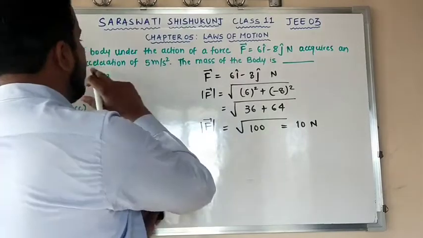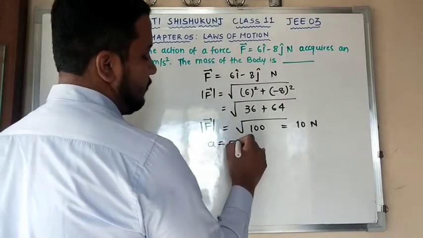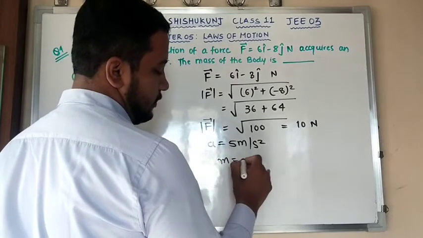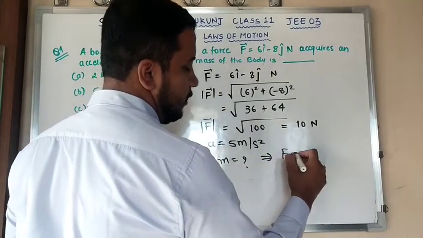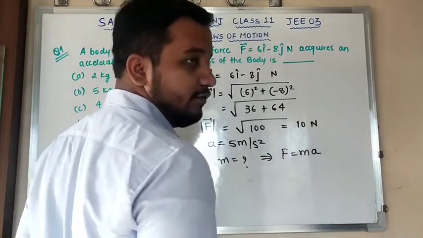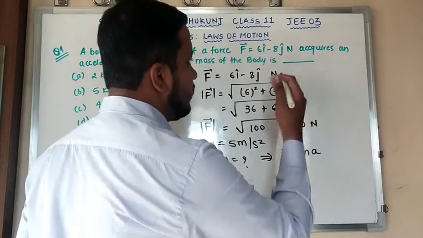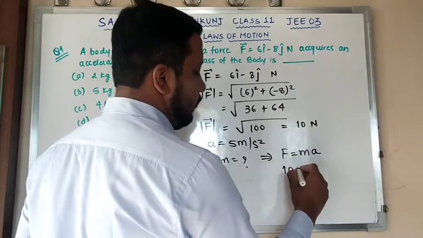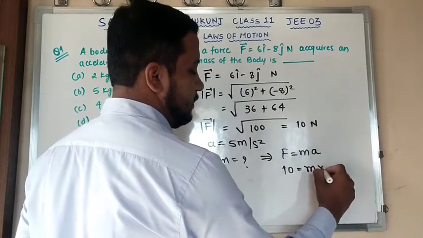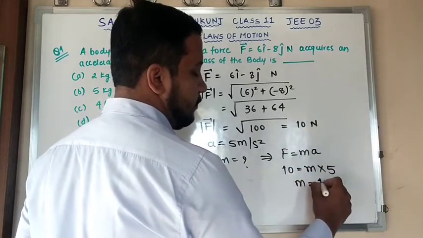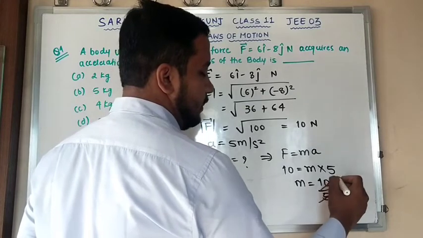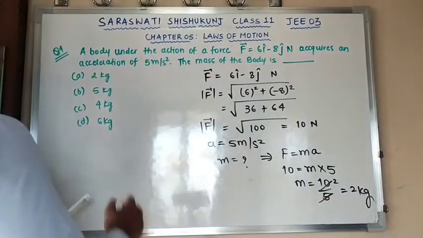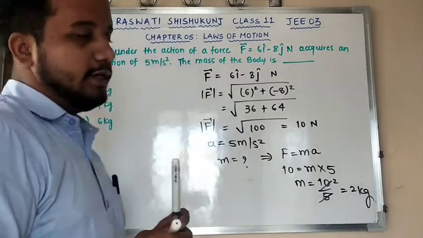Also, they have given that it acquires an acceleration a of 5 meter per second square. They are asking what is the mass of the body. Mass is question mark. Now according to Newton's second law, F is equal to ma. So I can put over here simply, F is 10. What is mass? I need to calculate. Acceleration is 5. So m is equal to 10 by 5. So the answer is 2 kg. Answer is 2 kg. Do you have the option? Yes, we do have option A with us.